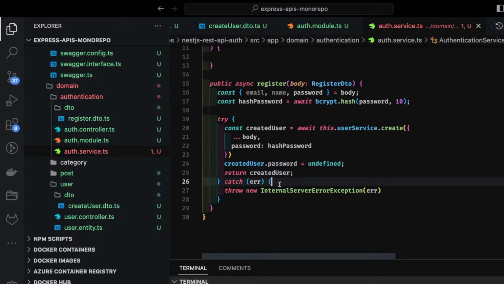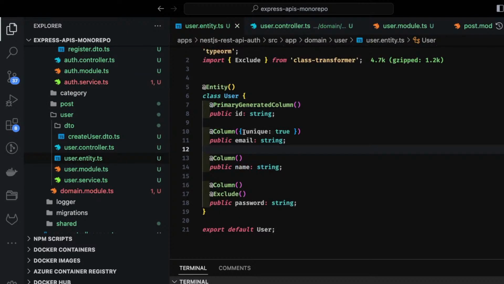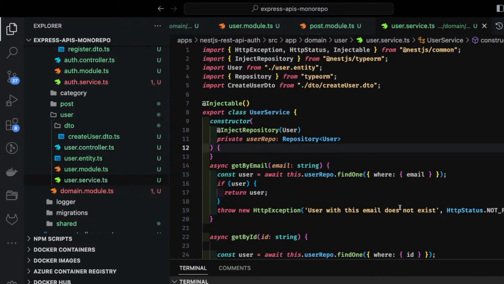If there is an error, the error can come due to different reasons. Because email may be unique, here if you see user entity, there is a unique property. That means if you try to insert a new record with the same email, either you do the check before registering the email. So this is user service, right?